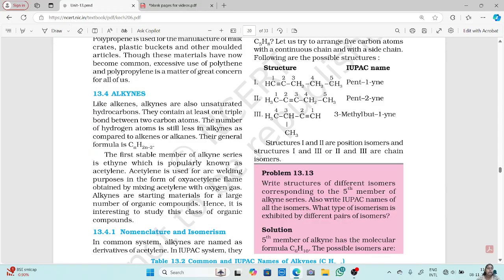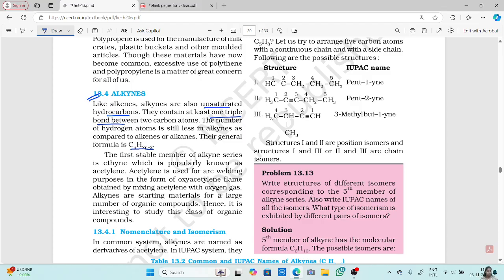Now alkynes are also unsaturated hydrocarbons, because they contain at least one triple bond between them. Now, the number of hydrogen atoms is still less in alkynes as compared to alkenes or alkanes. Their general formula is CnH2n minus 2.